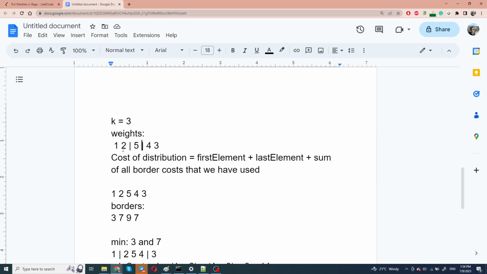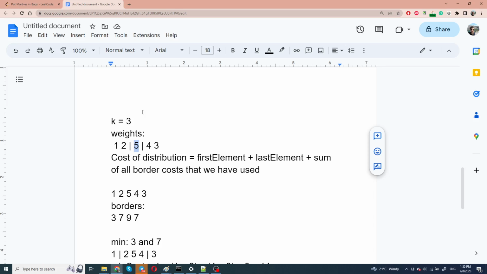And why is that? Basically, if we have a border in this position, then the previous element will be the end of some bag, therefore it should count toward the cost of the distribution, and this element will be the first element of the next bag, and because of that, it should also be counted in the cost of the distribution. And yeah, as I've said, we can select these borders completely independently from one another.